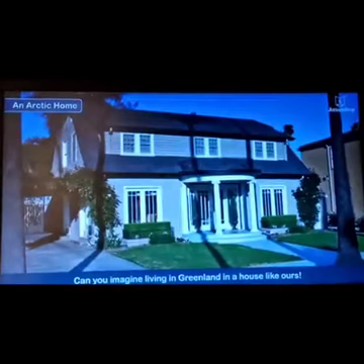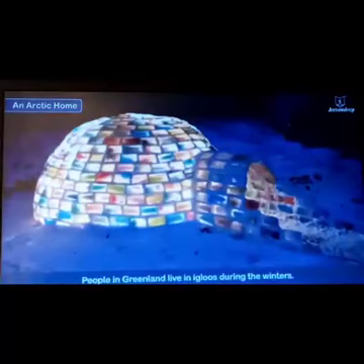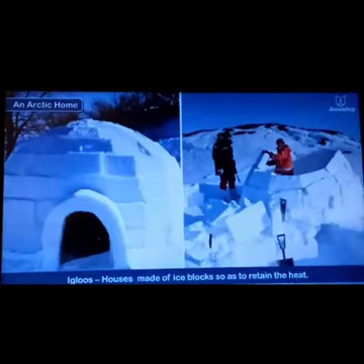The igloo and the cottage-shaped house. They cannot live in the houses where we live. This is the beautiful igloo. These igloos are warm to live in.